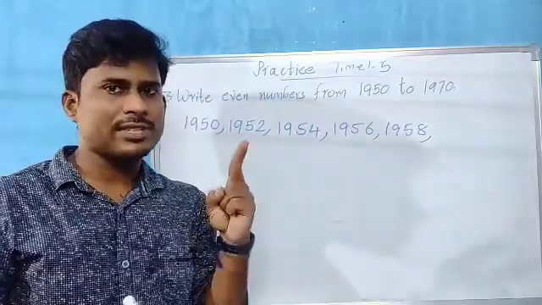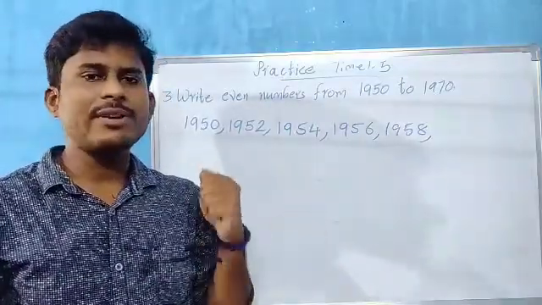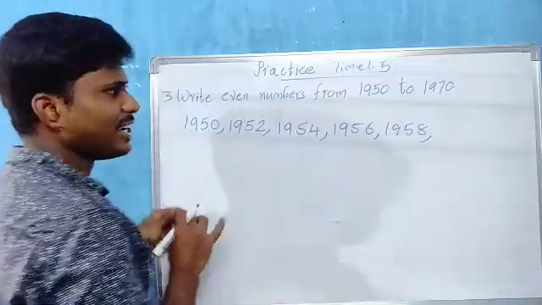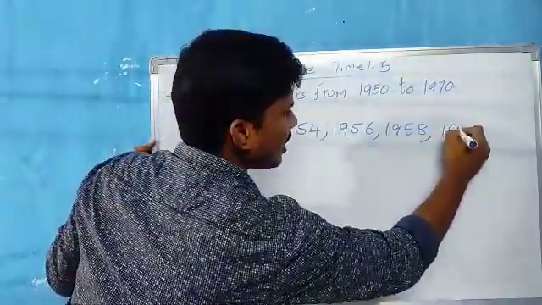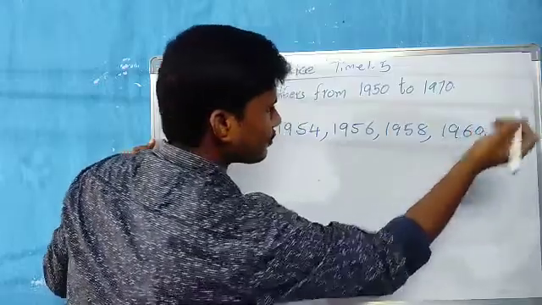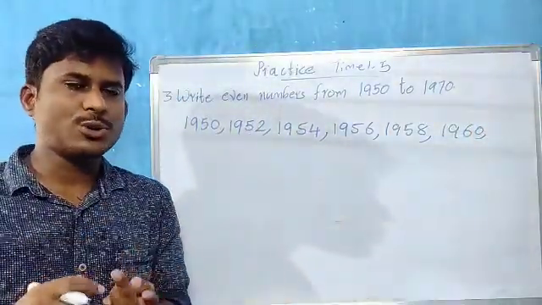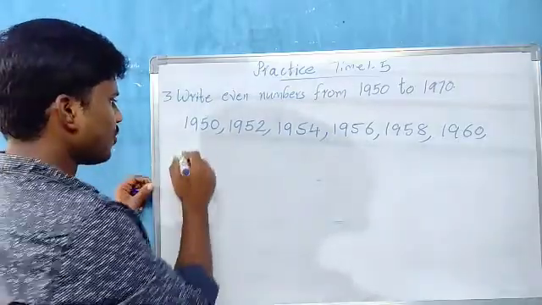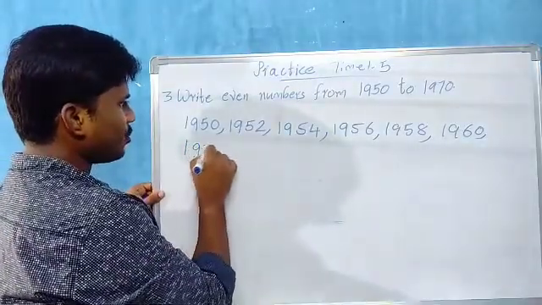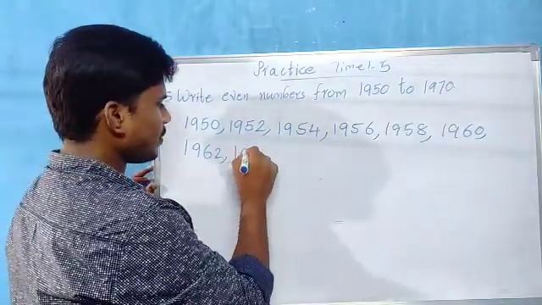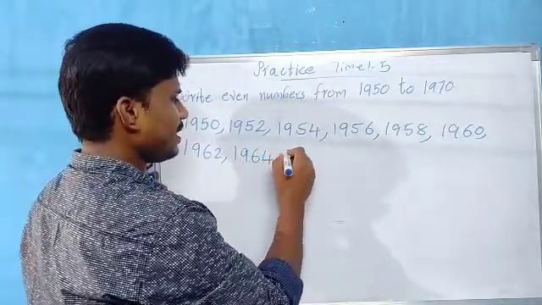54 means what? 55, 56. After 56 comes 57, 58. 2 numbers. Now after 58 comes 59, 60. So like this, 1960, children. Okay, 60 completed. Next even number means skip count of 2: 62. So 1962, children.